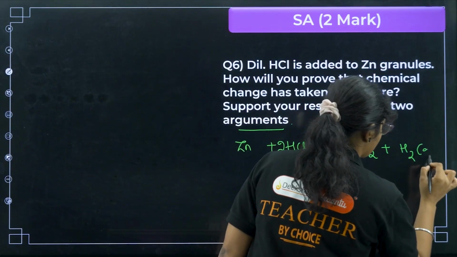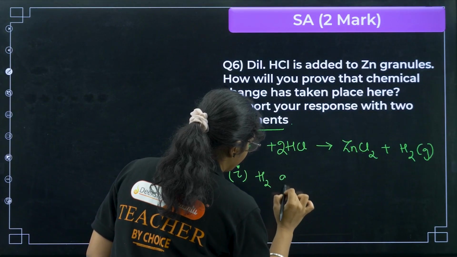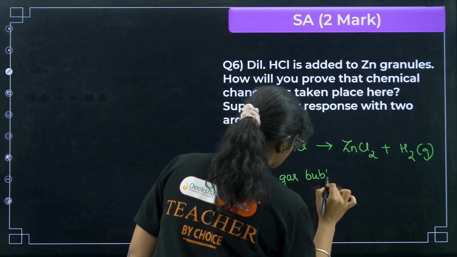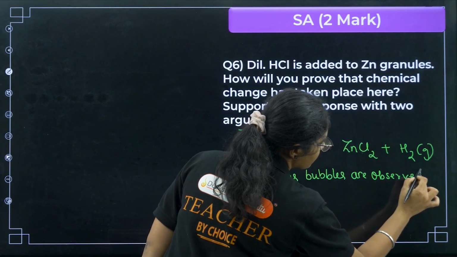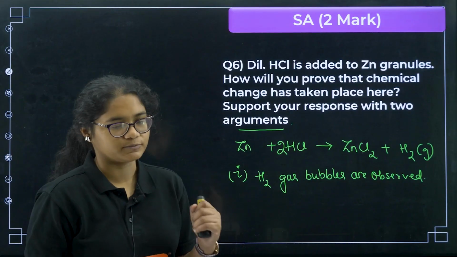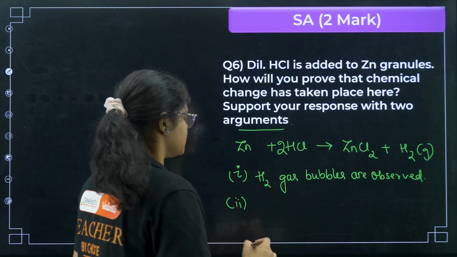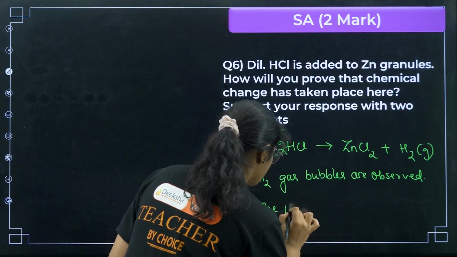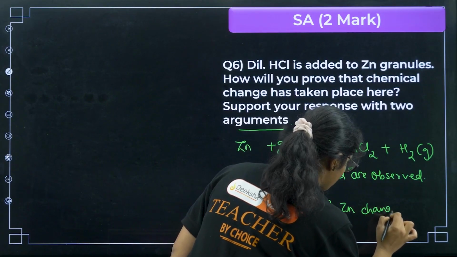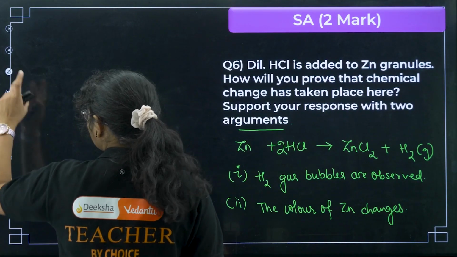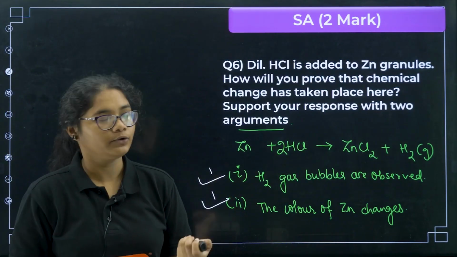So H2 gas is formed, right? So the first thing which can tell us that a chemical reaction has taken place is you can write H2 gas bubbles are observed. And the second thing that you can write here is color of the zinc changes. Okay, so if you write these 2 points, you will be getting 1 mark and 1 mark, so total 2 marks will be awarded to you.